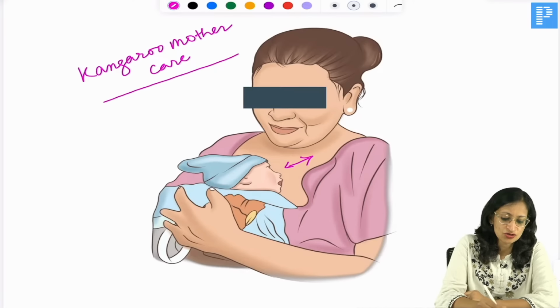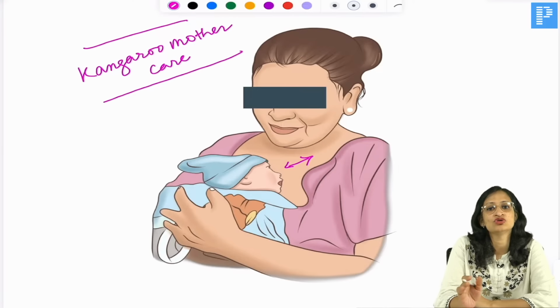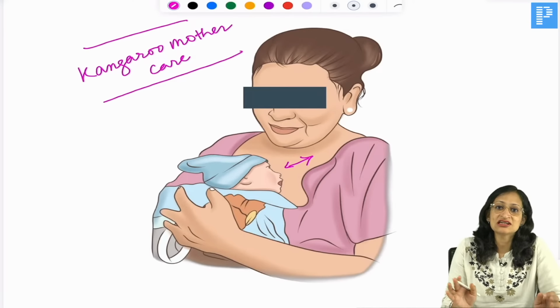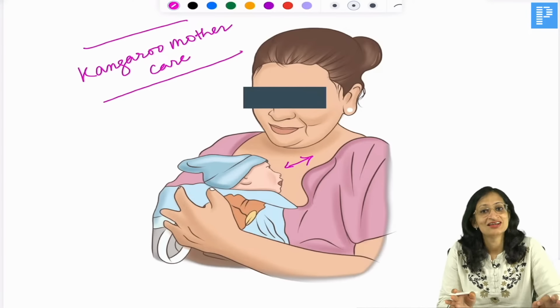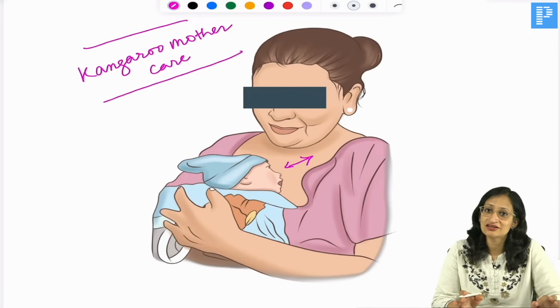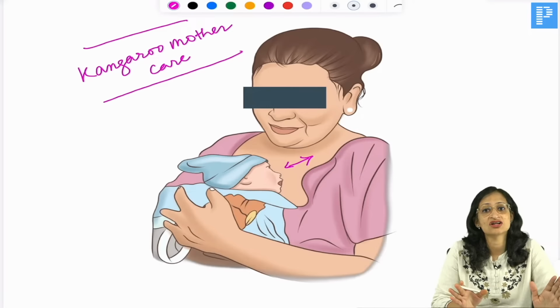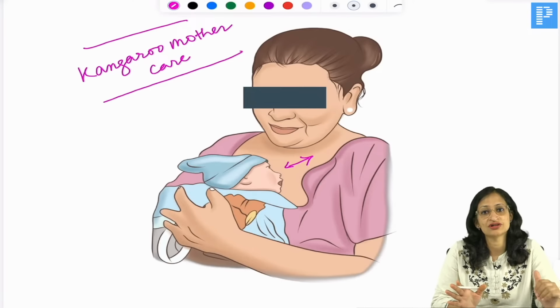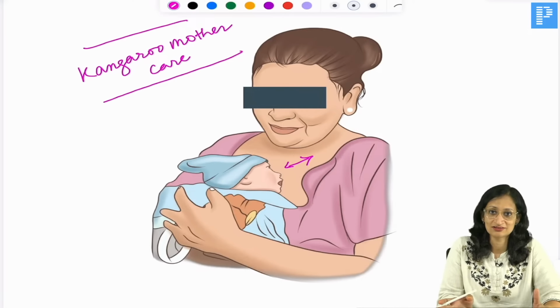Kangaroo mother care is recommended to be done for all stable low birth weight babies, right? The baby is kept in skin to skin contact with the mother. Exclusive breastfeeding is done, and it promotes early discharge from hospital. So what is not a component of kangaroo mother care? Supplementary nutrition is not a component. Exclusive breastfeeding is to be done.